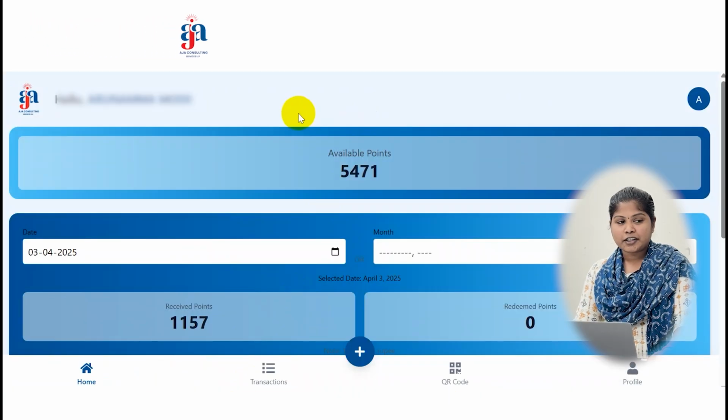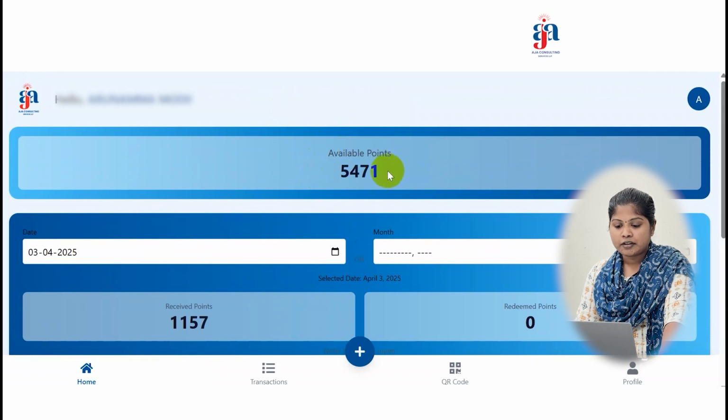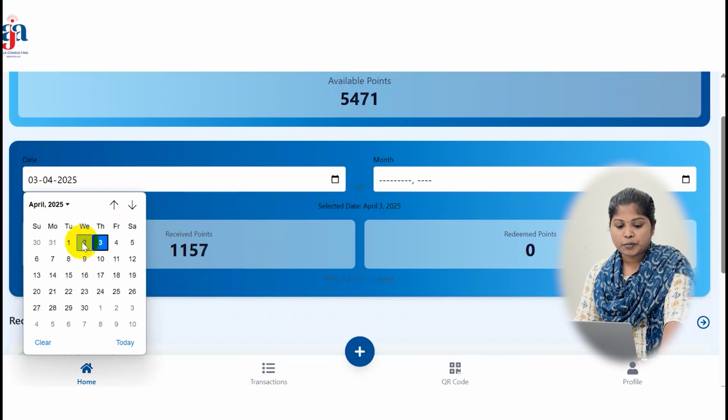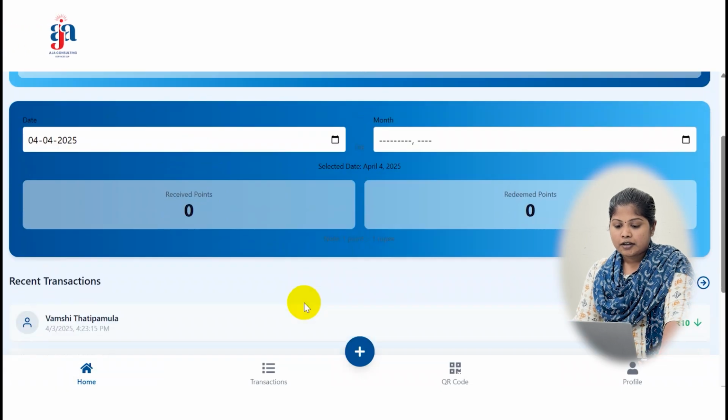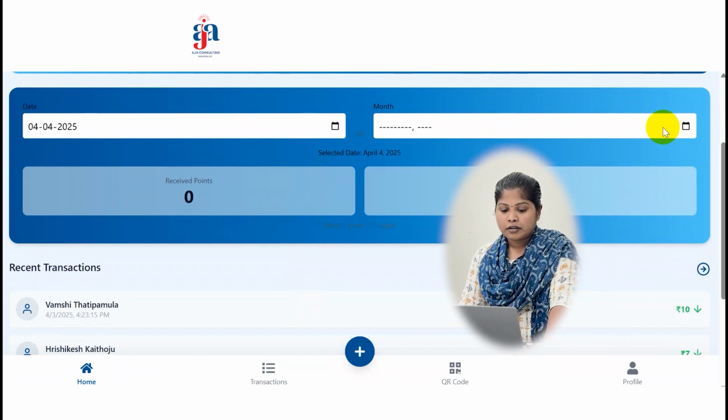So this is the vendor dashboard. This is the home page of the vendor dashboard. Here we can see the overall points the vendor has received till now, the total received points, the points sent by the employees. We can change it based on the date filter to get the points, and we can select by using the month.